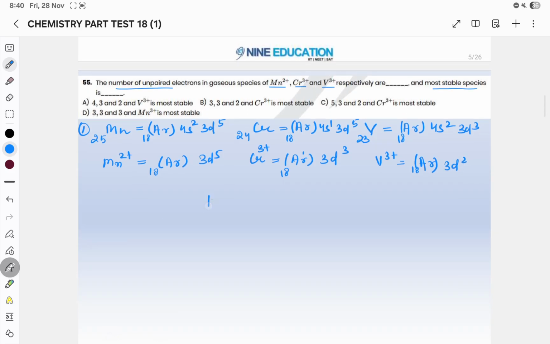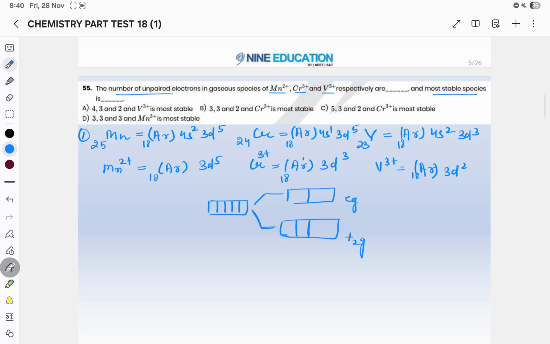Now d orbitals right now are in the degenerate form. What does the word degenerate mean? That all the 5 orbitals have the same energy, whereas this d orbital is split into 2 parts, T2g and Eg. The T2g 3 orbitals will have the same energy, so 3 orbitals are degenerate, and the 2 Eg orbitals will have the same energy, so these 2 are degenerate.